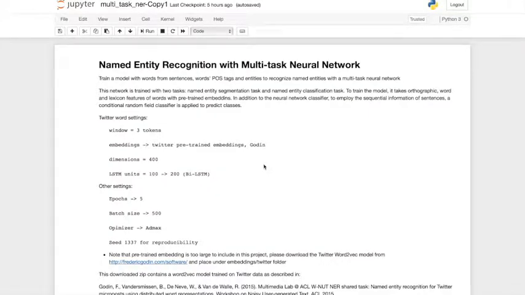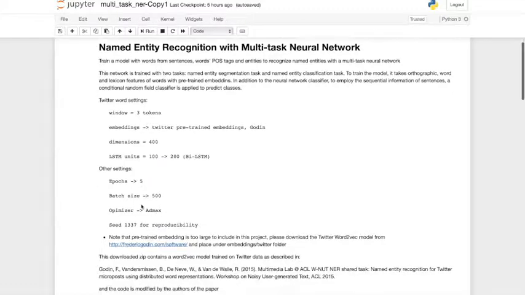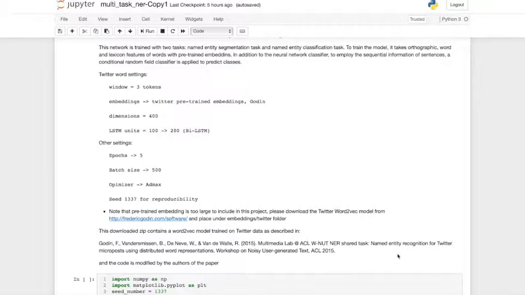Let's move to the demo part. In this demo, the window to capture the sequential information is set as 3, and the embeddings to encode the word feature is a Twitter pre-trained embedding. I also set other parameters here. To save time, the epoch number is set to 5. The embeddings can be downloaded from the website, and here is the reference.